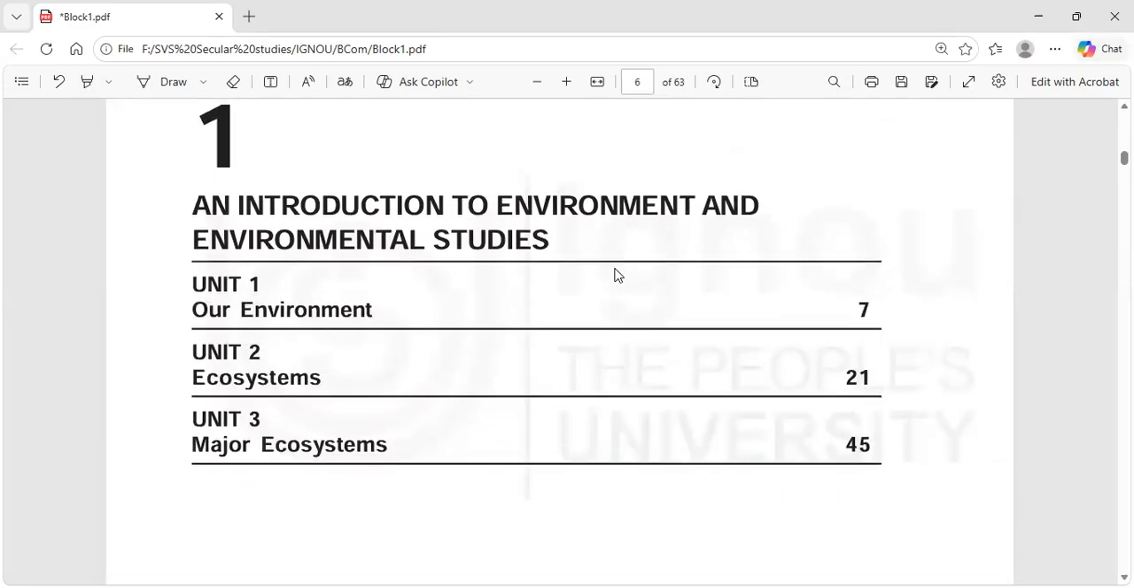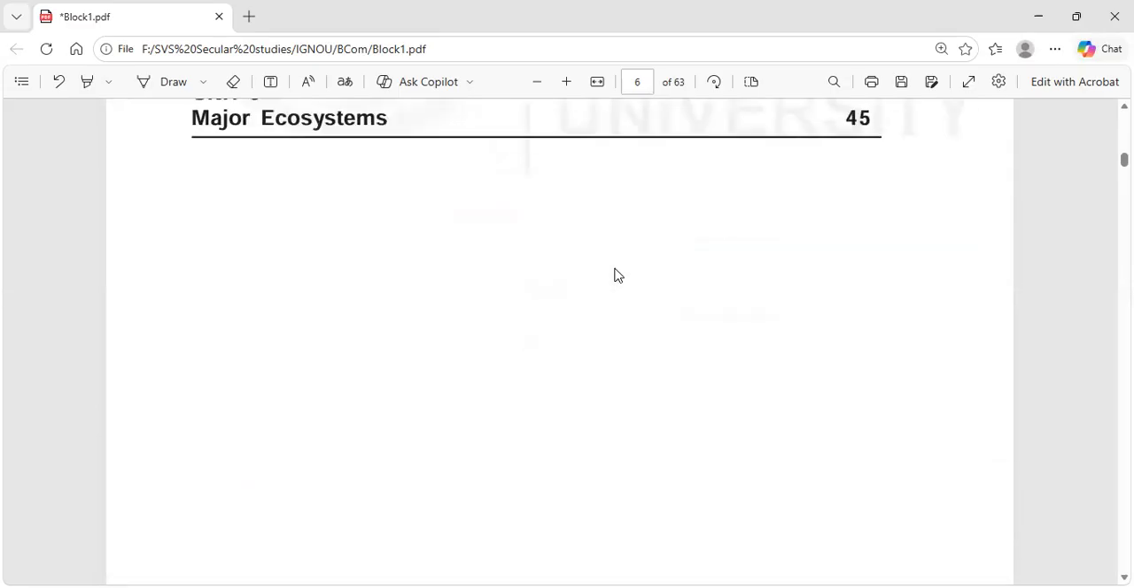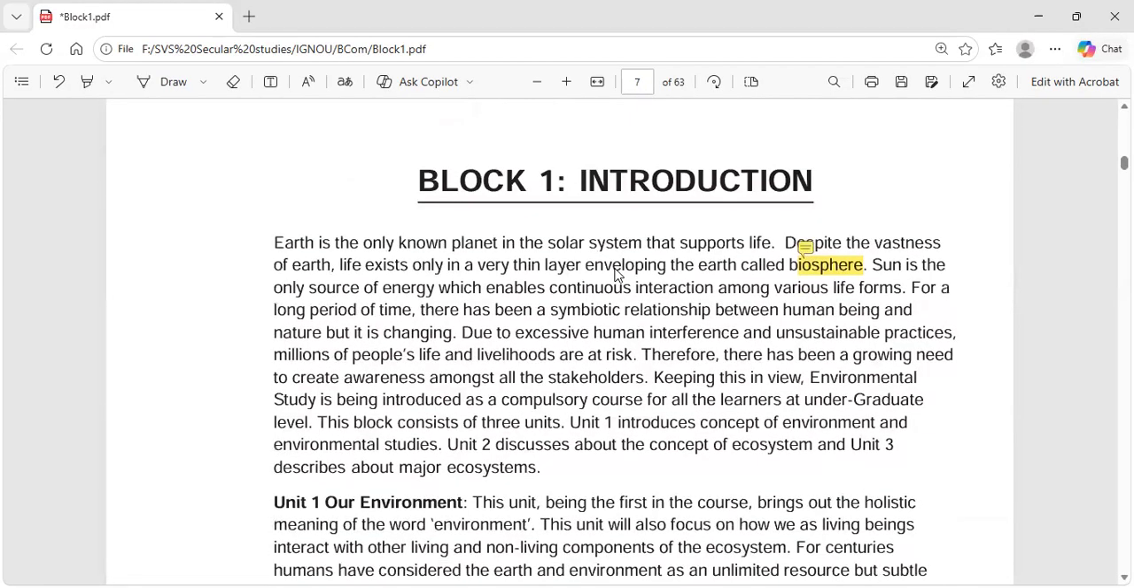Unit 1, an introduction to environment and environmental studies. So we are having an introduction for Block 1. I'm describing these portions because you could get a better understanding, with which you will be able to do well in your exam. Some of these concepts will really help you do well in your exams.